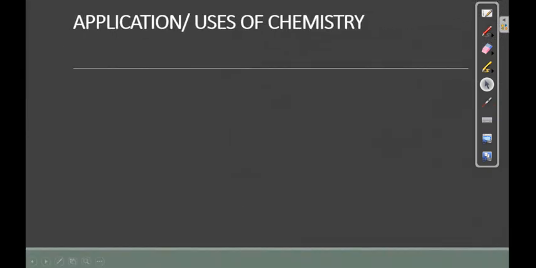Now quickly, let's look at the applications of chemistry. Chemistry is applied in various aspects of our lives. Chemistry is really useful to us, and like I've said before, everything around us is a product of what? Chemistry. So chemistry is applied in, and is very useful to, our lives.